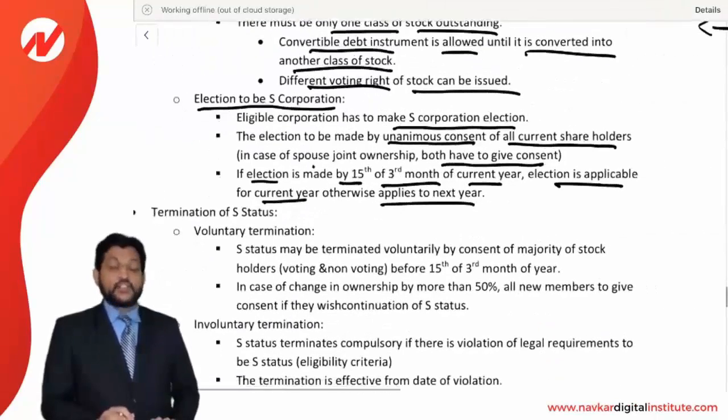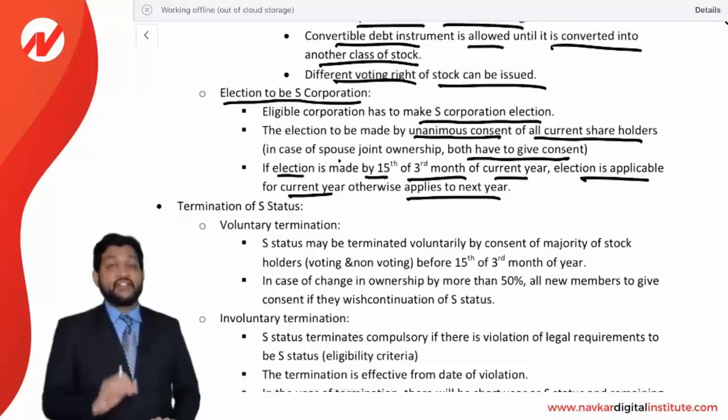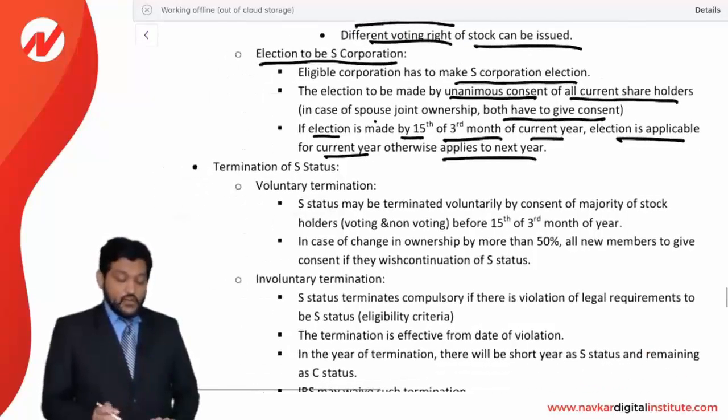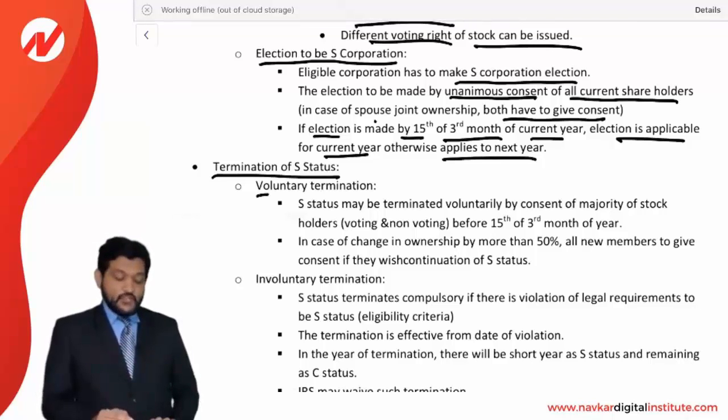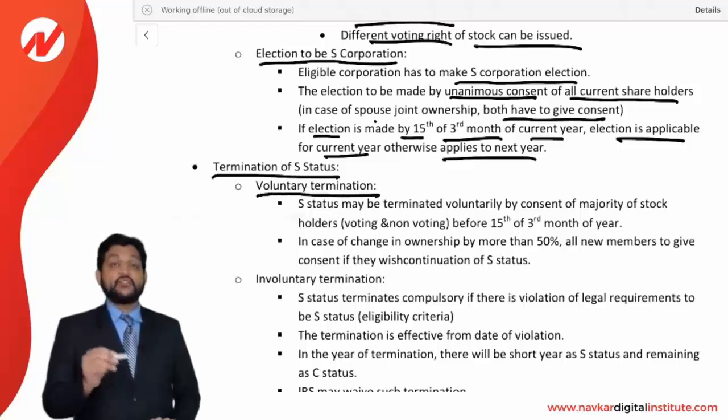By which date you apply to be S status. Okay. Now termination of S status. Now we're talking about termination, when your S status will be lost. First we are talking about voluntary termination. Voluntarily you can terminate your S status when?